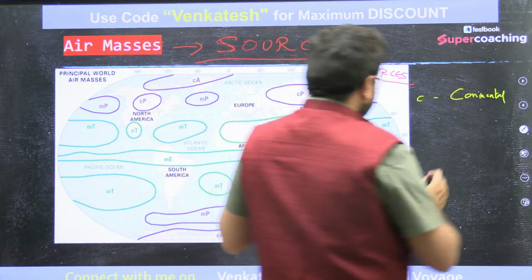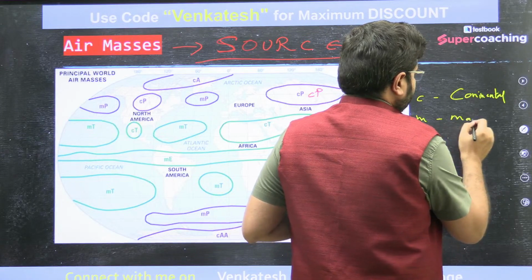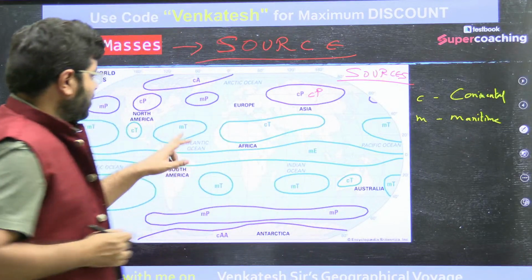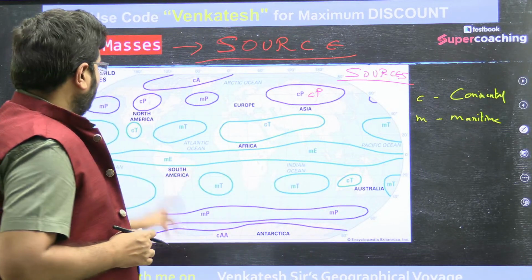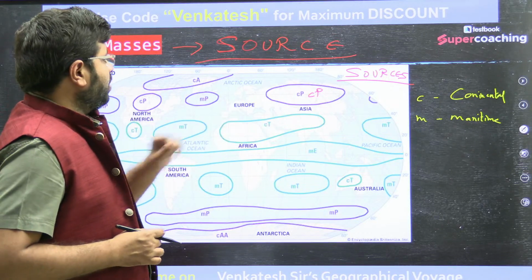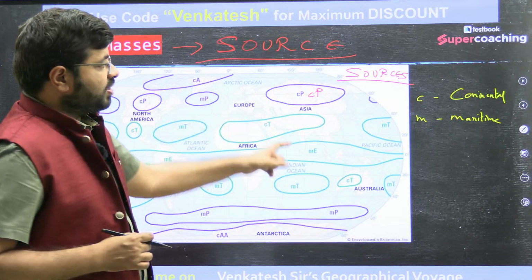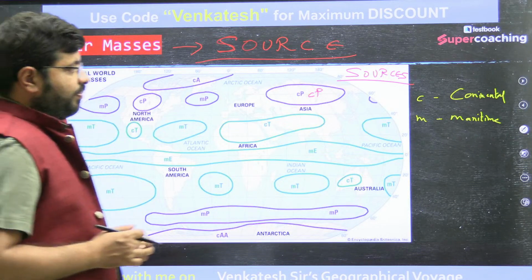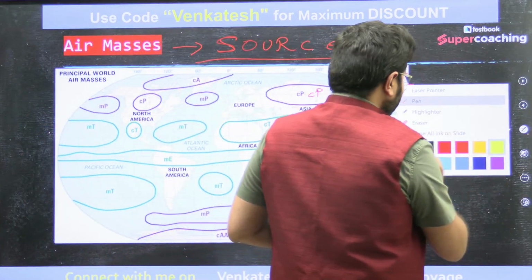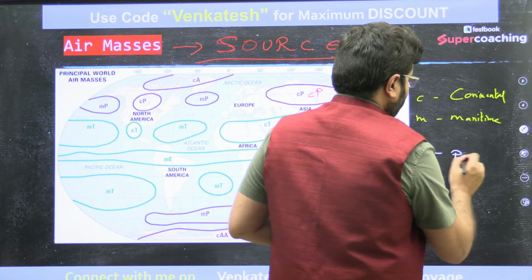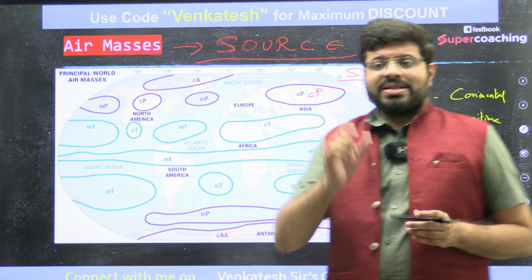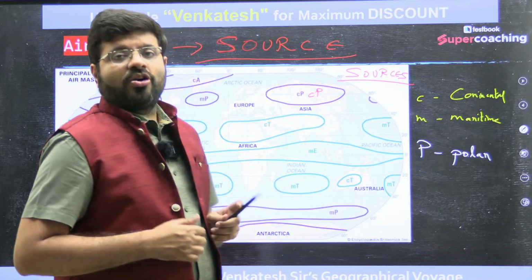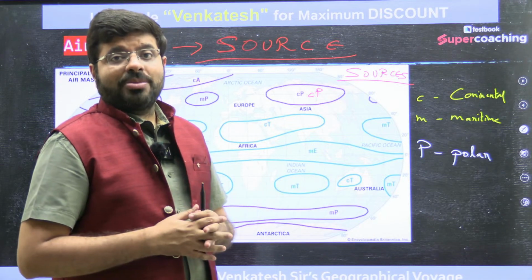Similarly, there is something called m, maritime. What does it talk about? It talks about having more moisture. You can see mT, you can see mE, all talking about maritime. Look at the first letter, c and m. c stands for continental, m stands for maritime. Then you see the capital letters. We represent it in this way. Why am I trying to tell you this? Please understand. Polar. The moment I say an air mass called cP, that is continental polar, continental means a dry air mass, polar means a cold air mass.